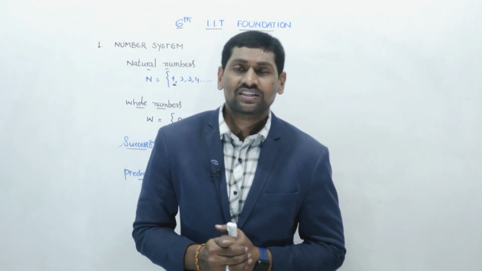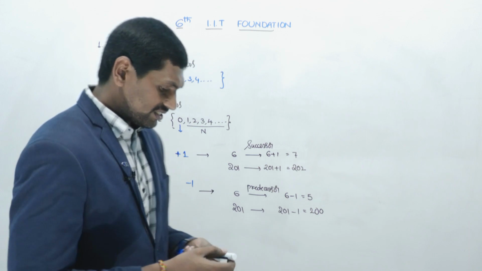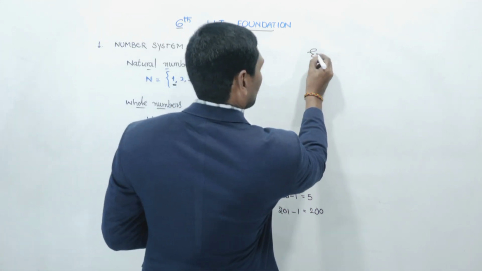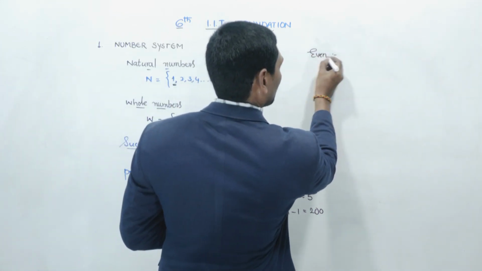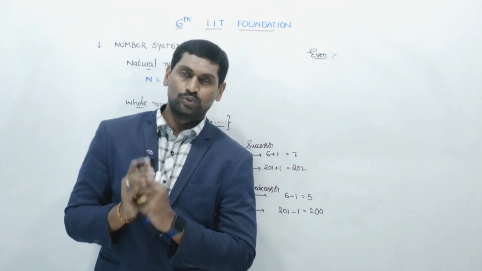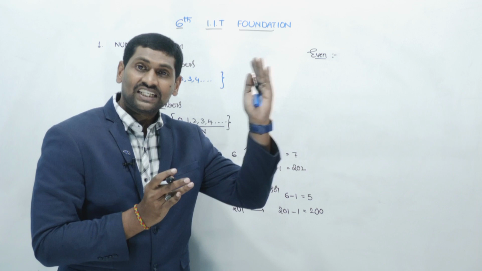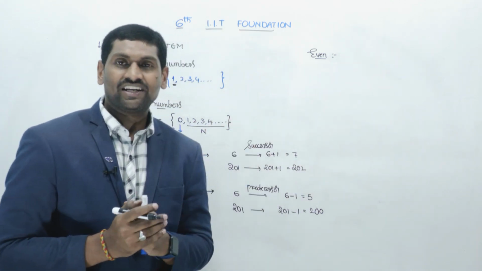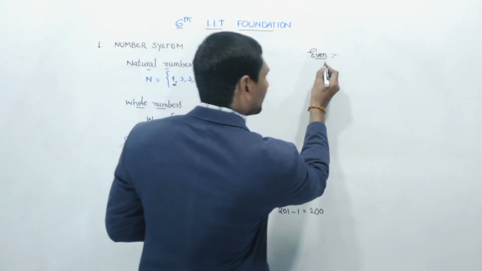What are even numbers? Numbers which are exactly divisible by 2 are called even numbers. Am I right?